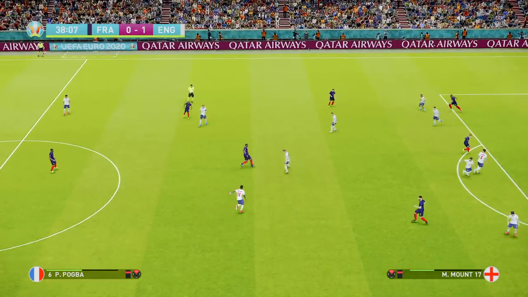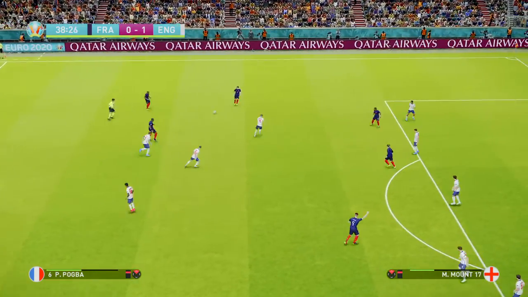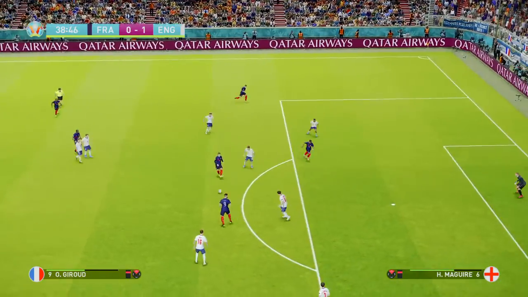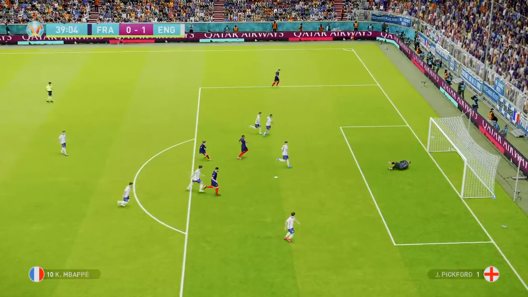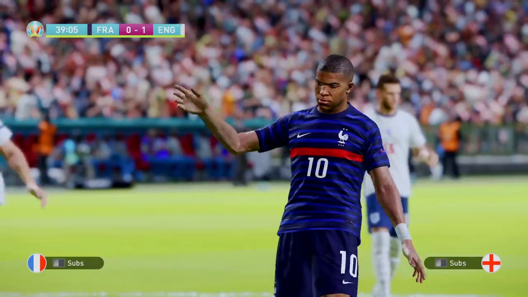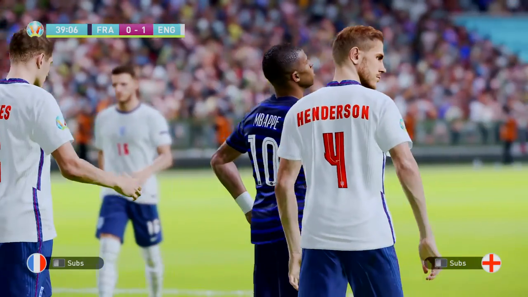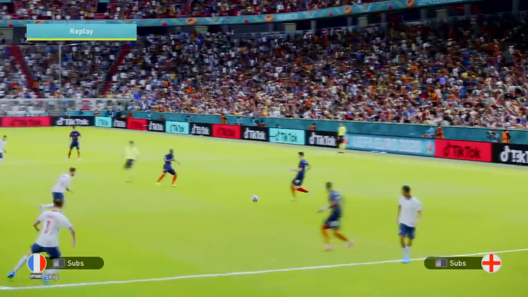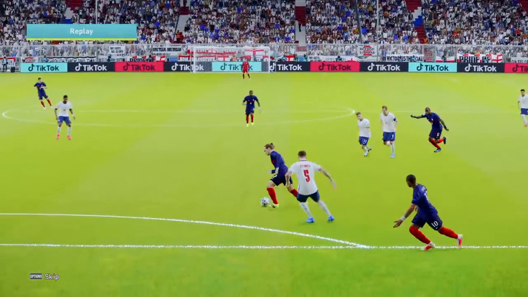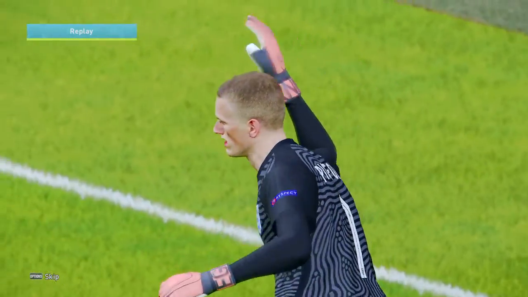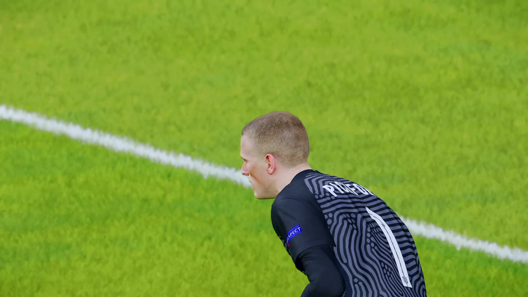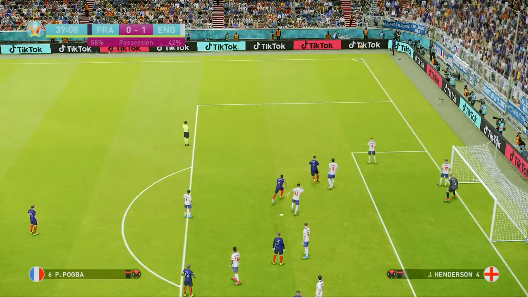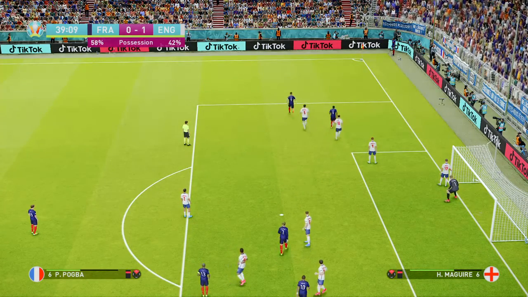Pogba. This looks a little bit threatening. Digne. And here's Griezmann. Giroud. Mbappe! Excellent save, Pickford. To be fair, it was right in the middle of the goal. Hardy was excited there. Savable height for Pickford, but he had to do it. Kind of celebrates with a weird sort of swimming stroke, if you like.